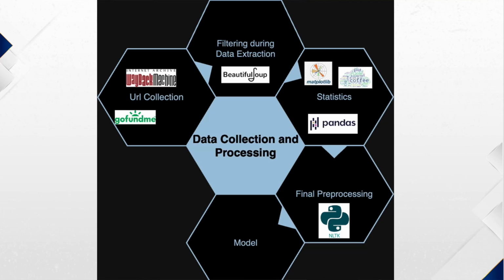For the data and processing, there are mainly 4 stages. In the first stage, we collect the URLs from Wayback Machine and GoFundMe. Then we collect the data from the collected URLs and do an initial filter using Beautiful Soup. After that, we gather some statistics to have some idea of how to use the data. And before we feed the data into the model, we do some final processing like tokenization and padding.